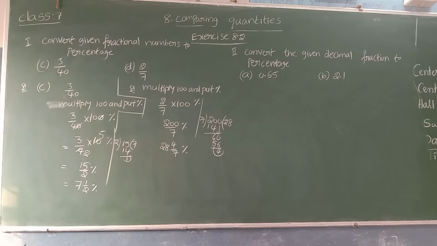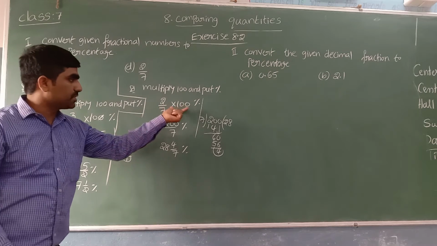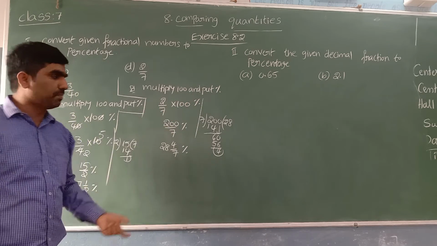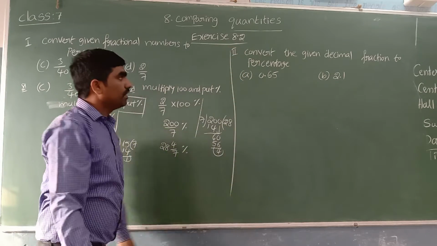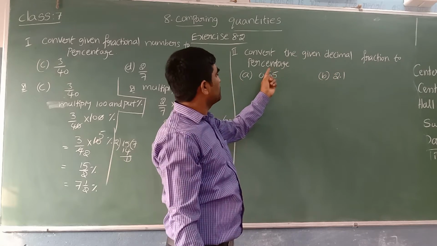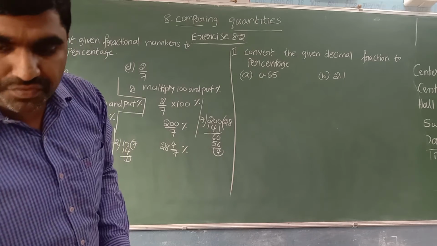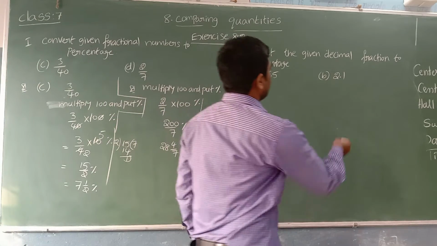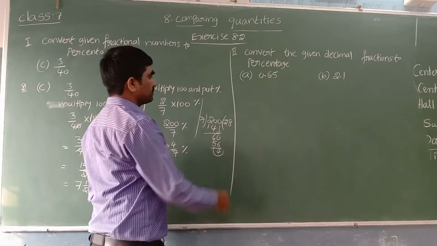That is the way you can convert a fraction to percentage. Simple concept. Just multiply with 100, put the percentage symbol, convert into the simplest form. Let's see here. Second bit, convert the given decimal fractions to percentage. Sorry, they are asking to convert the given decimals to percentage.